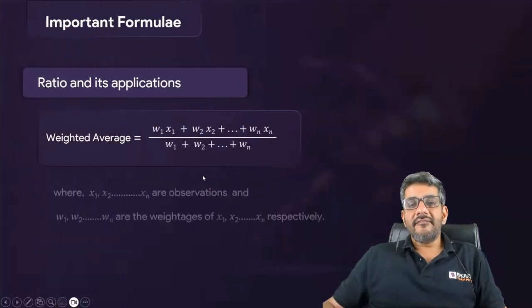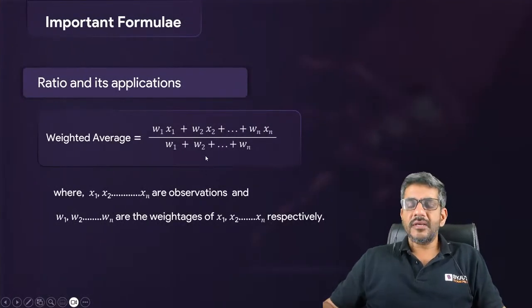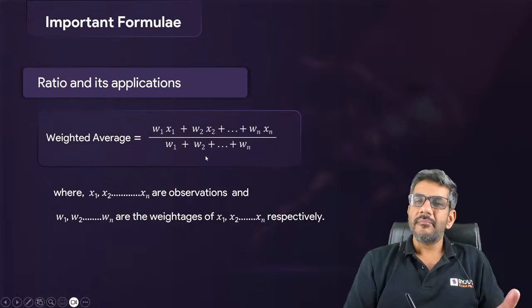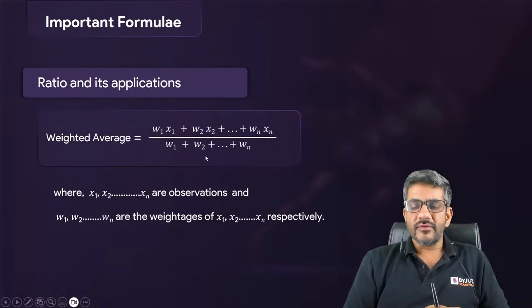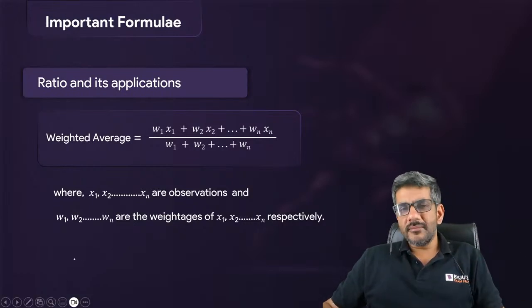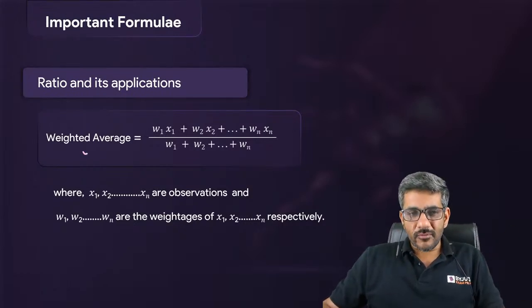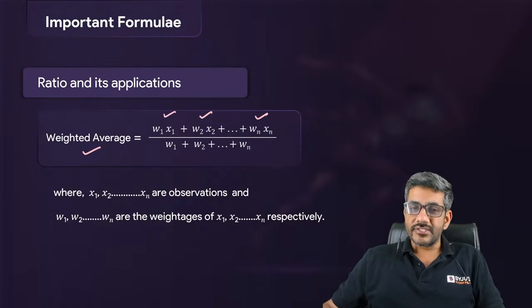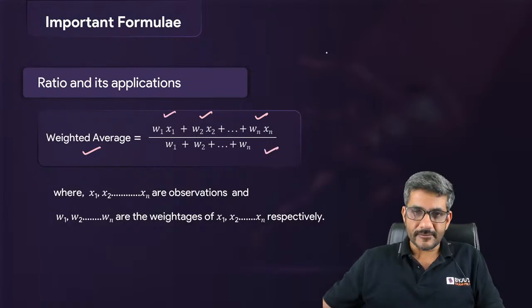Next, we have ratios and its applications. Ratios में एक तो जनरल चीजें होती हैं, how to divide a number in a particular ratio. If a ratio A is to B is there, B is to C is there, how do we get A is to C? वो बहुत बेसिक चीजें हैं, उसका मैं फॉर्मूला नहीं लिख रहा हूं. I'm writing the formula for weighted average here. Weighted average is the specific weightages multiplied with their observations divided by sum of all the weightages.